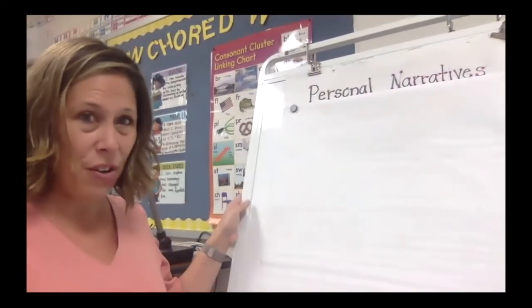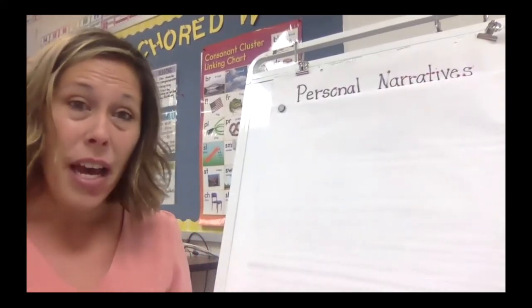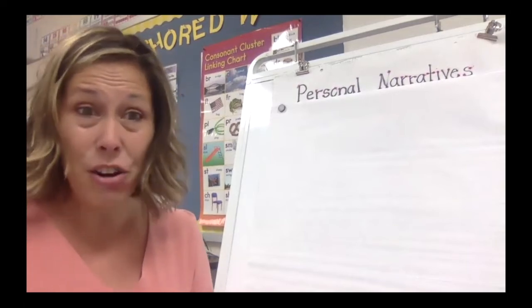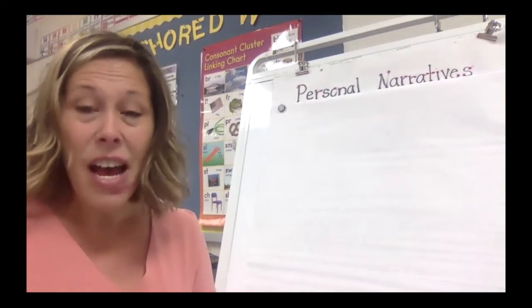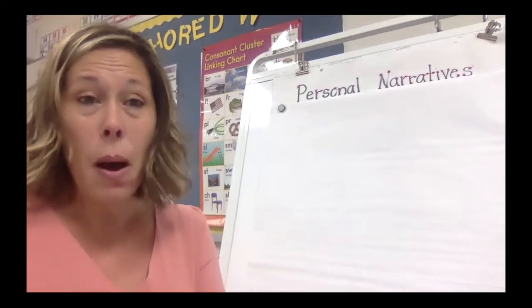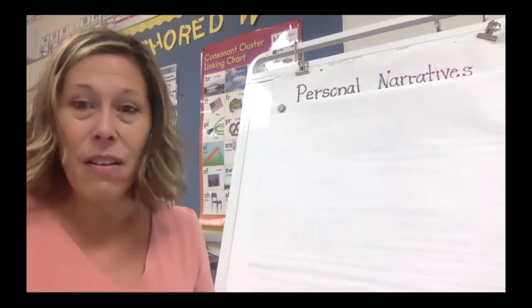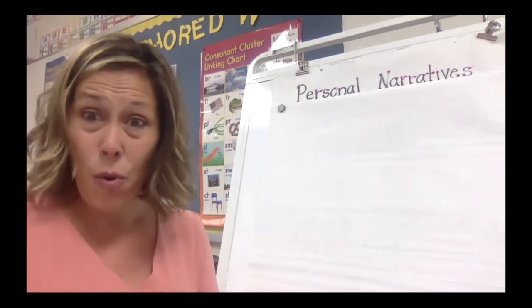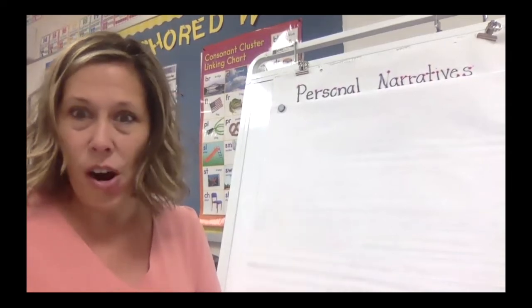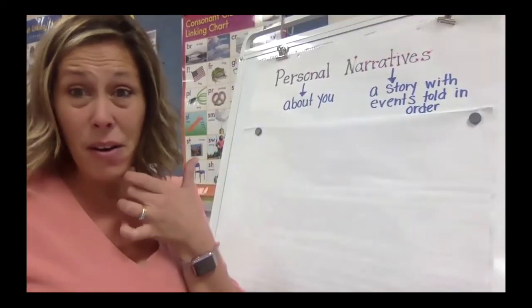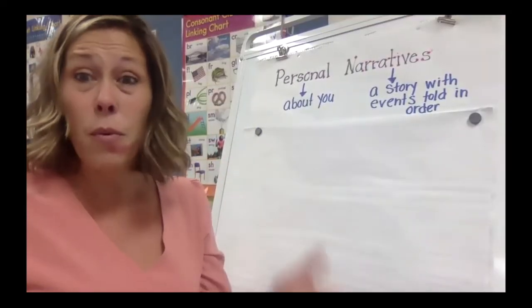Right here, I started an anchor chart that says personal narratives. I'm going to tell you everything that we need to include in order for our writing to be a personal narrative. So the first thing I want you to know is a personal narrative is a story about you. Personal means about you, and a narrative is a story that we tell in a certain order. Let me add that to our chart so that we remember that. So there we go. Personal is a story about you, and a narrative is a story that we retell in a certain order.